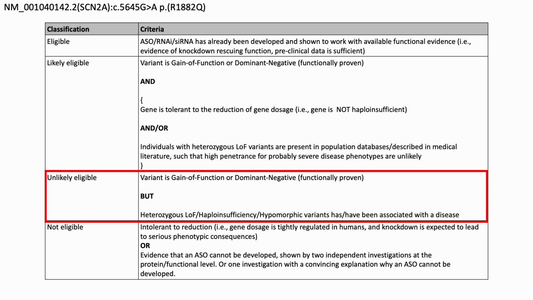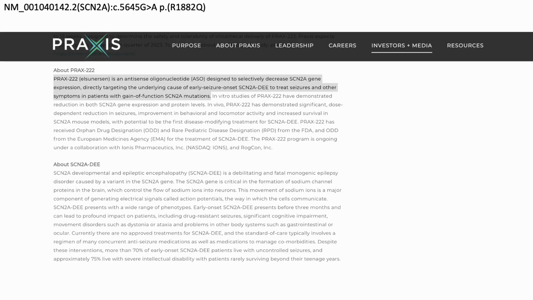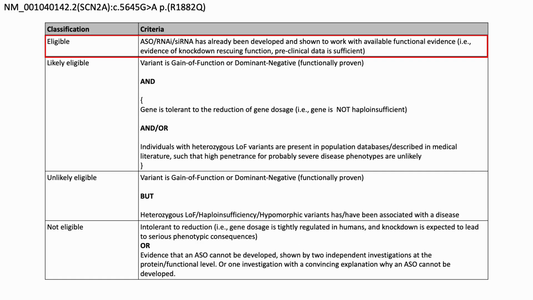Therefore, according to our criteria, this variant is unlikely eligible for knockdown, since it is gain of function and haploinsufficiency is a known cause of disease. Since the variant is autosomal dominant, one would ideally design an ASO that targets the transcript containing the variant. However, an ASO known as elsunersen is already being used clinically. This ASO is non-allele specific and has been shown to reduce seizures, improve behavioral activity, and increase survival in SCN2A mouse models. Therefore, we classify this variant as eligible towards knockdown ASOs, given that an ASO already has been developed and shown to work with available functional evidence.